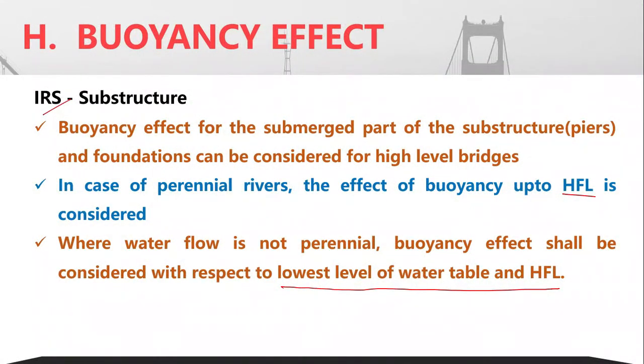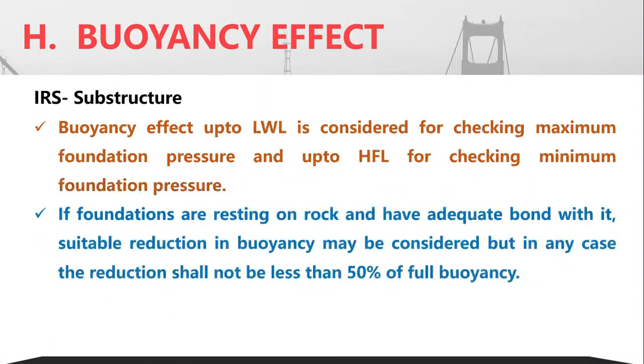Why? Because when we want to find the maximum foundation pressure, we shall be referring to the lower water level, and for checking the minimum foundation pressure, we shall go to the high flood level. So in case the buoyancy effect is to be determined for non-perennial rivers, both the low water level as well as the high flood level must be considered.